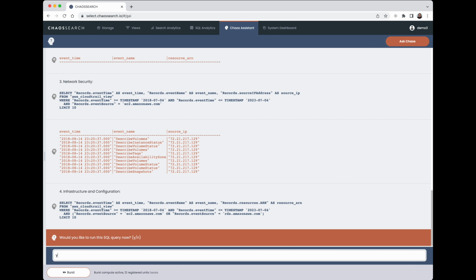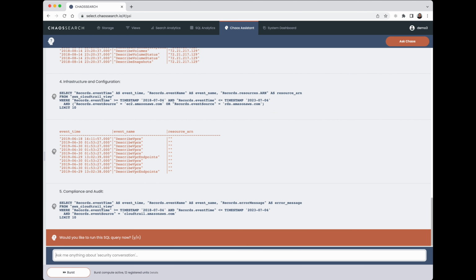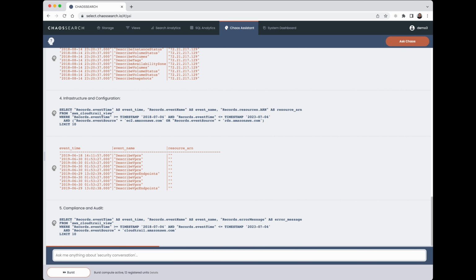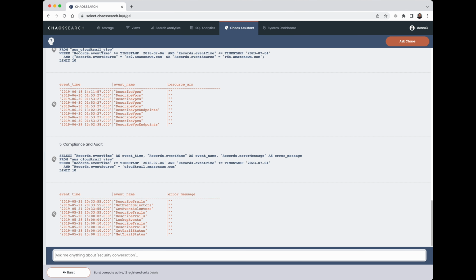The next one is on infrastructure and configuration. And again, I ask to run the SQL query. And again, you see several events that have been executed over this time frame. And finally, number 5, compliance and audit. Running a SQL query that again looks at the type of events that occurred over that time frame.